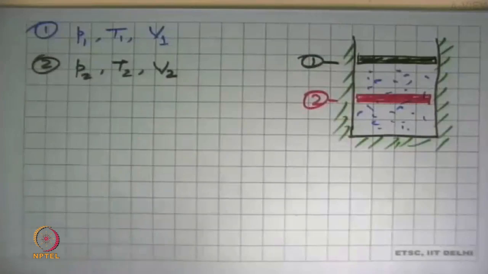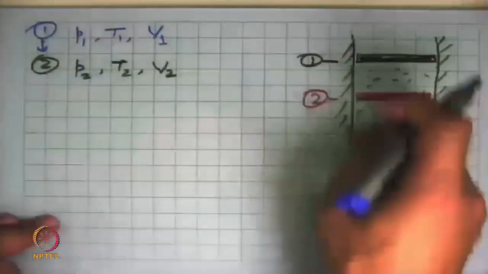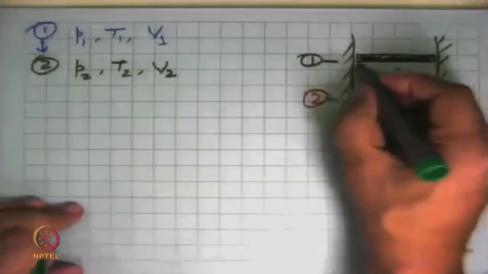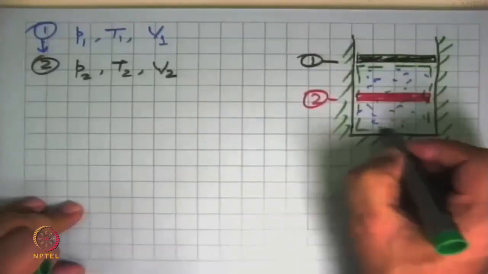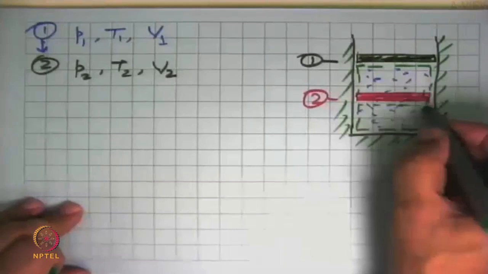And we say, let's apply the first law of thermodynamics to this process. The process is 1 to 2. This is a closed system. If we now begin analysis, our first step is to decide what is the system boundary. At state 1, this was the system boundary. At state 2, this is the system boundary.